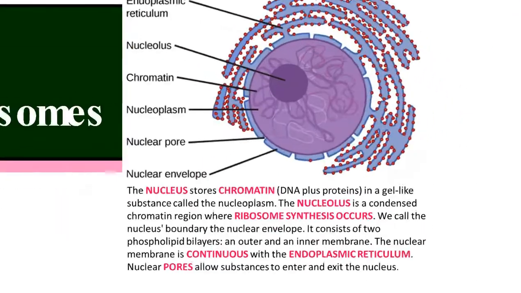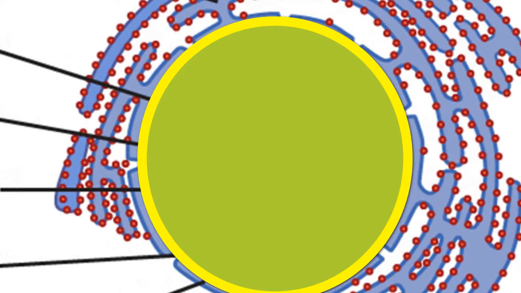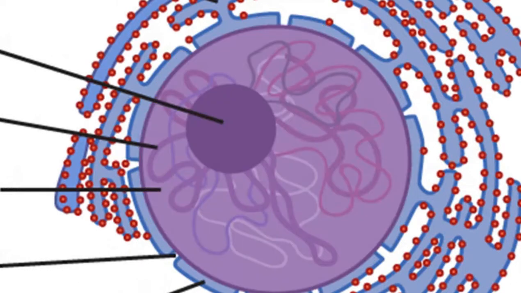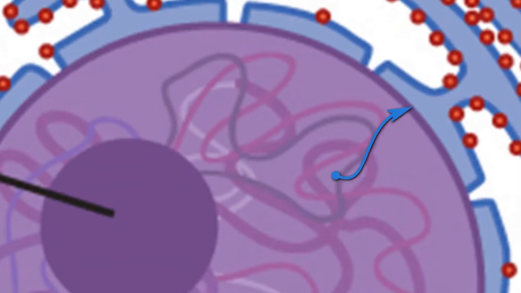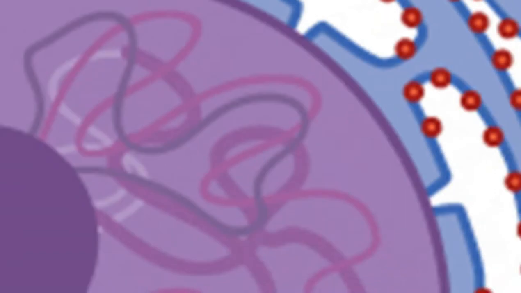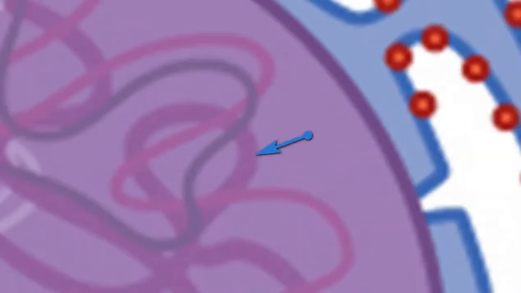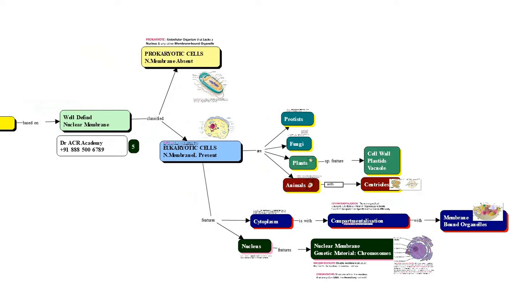You can observe the typical eukaryotic nucleus here. This is the nuclear membrane, and the nucleus is enclosed by it. Inside the nucleus it contains the genetic material, that is, the hereditary material, the chromosomes. This is about the eukaryotic cells.